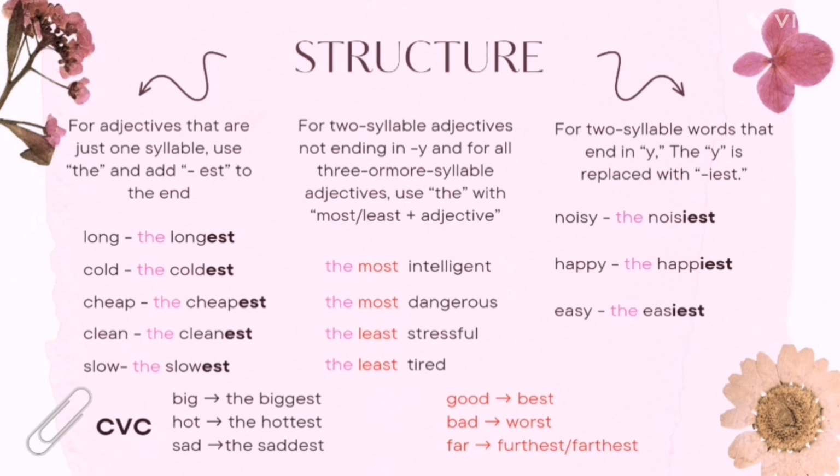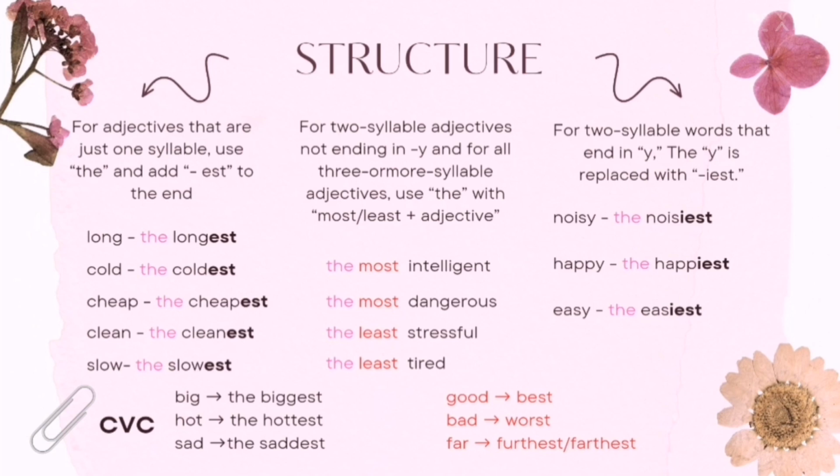Next rule: for two syllable words ending in y, the y is replaced with iest. For example, noisy, the noisiest; happy, the happiest; easy, the easiest. But there are irregular adjectives: good, best; bad, worst; far, furthest.